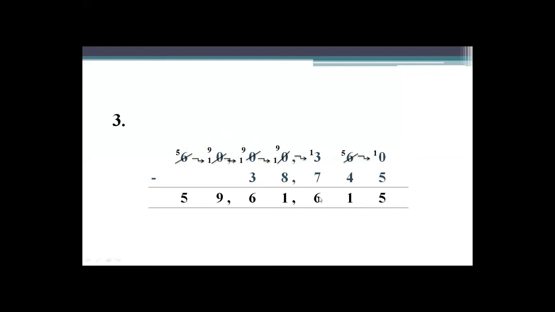13 minus 7, 6. 9 minus 8, 1. 9 minus 3, 6. Here nothing is given, so write it as it is, and 5, 59 lakhs 61,615. This is your difference. Hope you all understand. If you want to take a screenshot, take it right now.